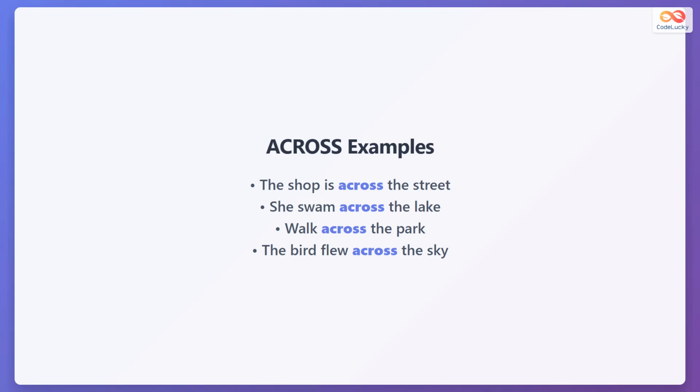Here are some examples using across. The shop is across the street. She swam across the lake, walk across the park. The bird flew across the sky. These show movement over surfaces or open spaces.